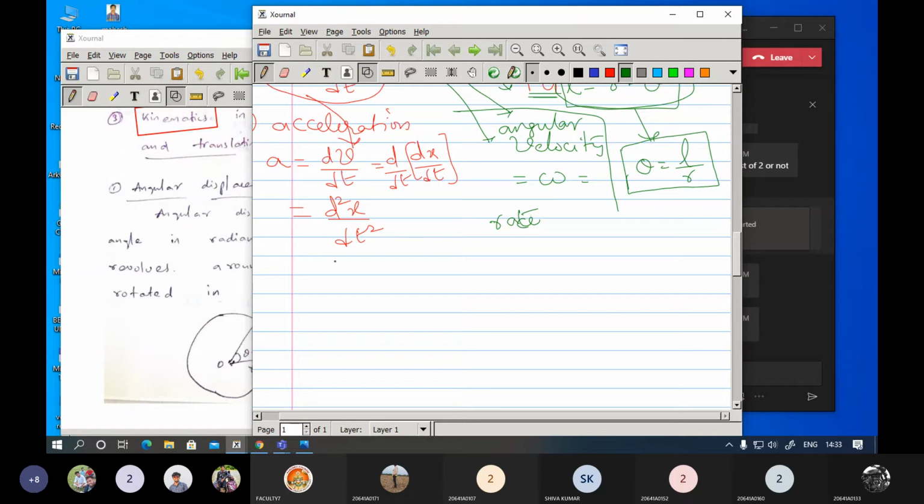Now what is angular velocity? Angular velocity can be given as the rate of change of angular displacement.